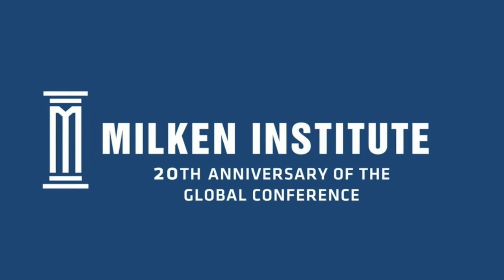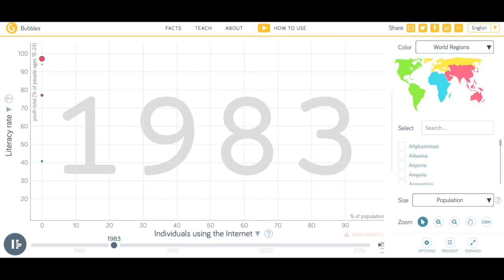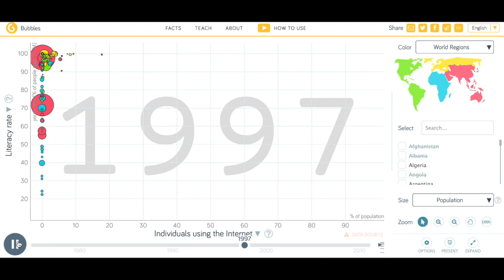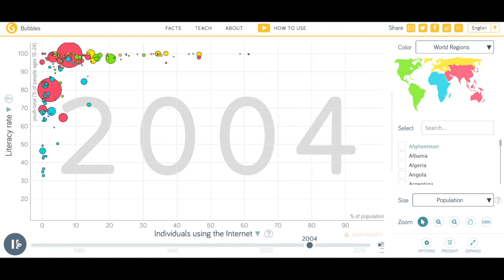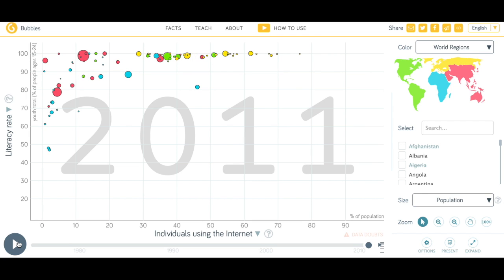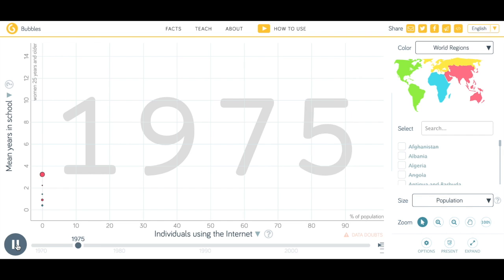On Gapminder, we looked at data between individual Internet users with different variables such as literacy rate and mean years in school in men and women. In all of the graphs, these education variables increased simultaneously with the number of Internet users. However, since this data fails to give a whole picture of a country's educational level, we cannot prove that Internet access actually caused the increase.